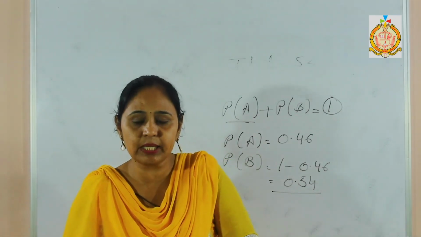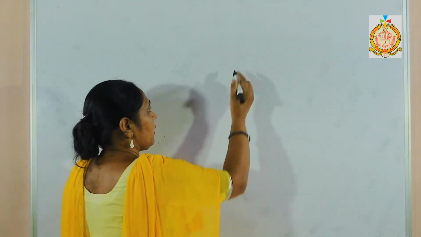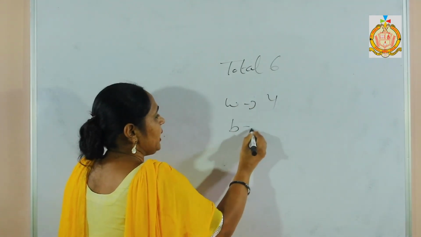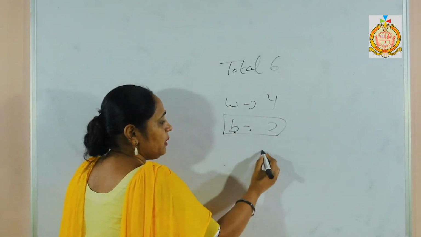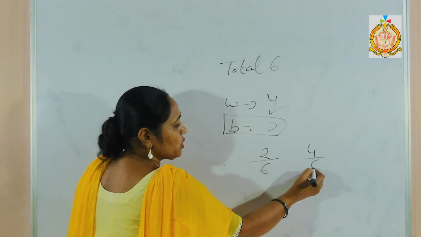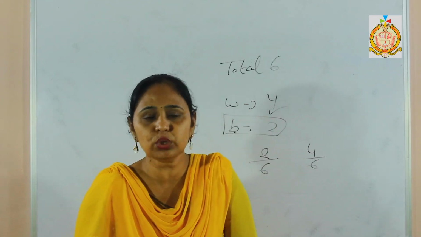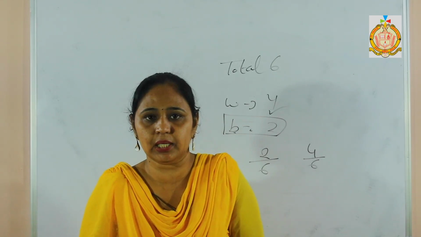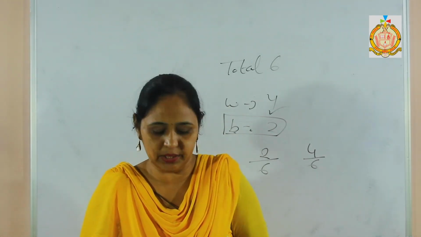Suppose in this same sum he says that there are a total of 6, white are 4 and black are 2. Now if he asks for black, the favorable outcome is divided by the total 6. If I want to find the white probability, 4 upon 6, this is possible. But if color is not given, how many are present? I know that there are 6, but I don't know how many are white and how many are black. Then it is impossible to find the probability of whichever color we want to find.